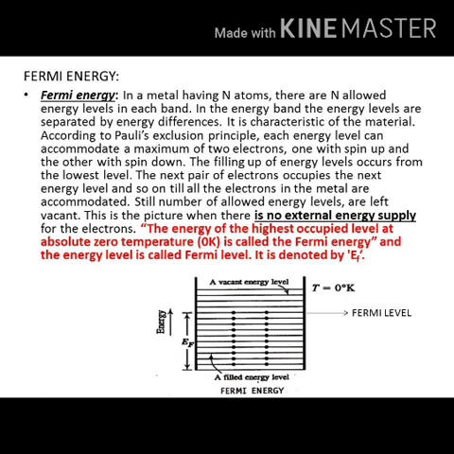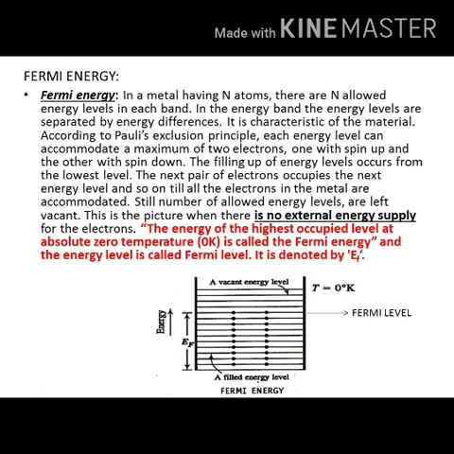Not only a single electron is coming down, it is a pair of electrons. The next pair of electrons will occupy the next energy level. Similarly, again the next pair. Like this, all the pairs of electrons in a metal will fall down to accommodate in the lowest levels.